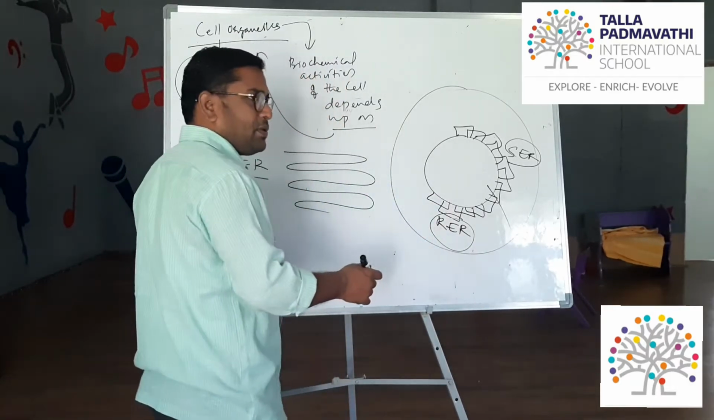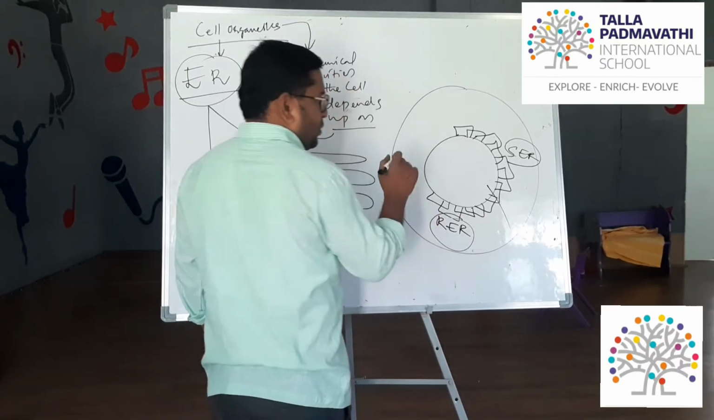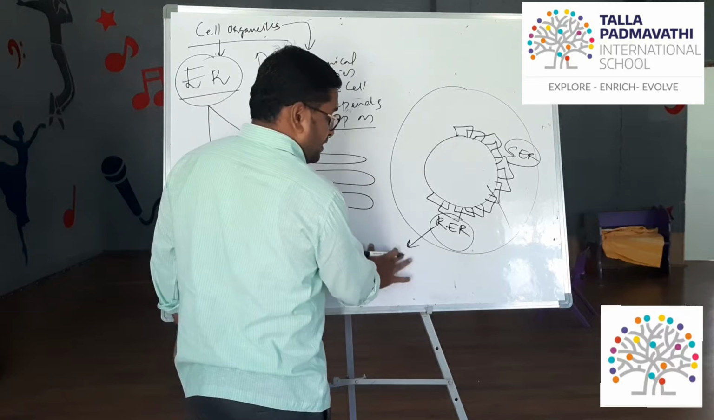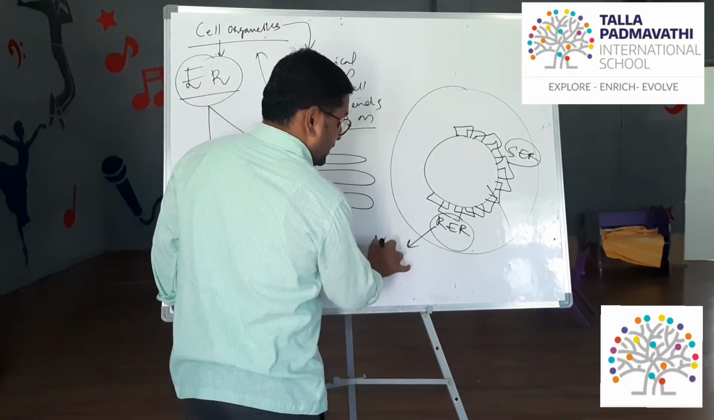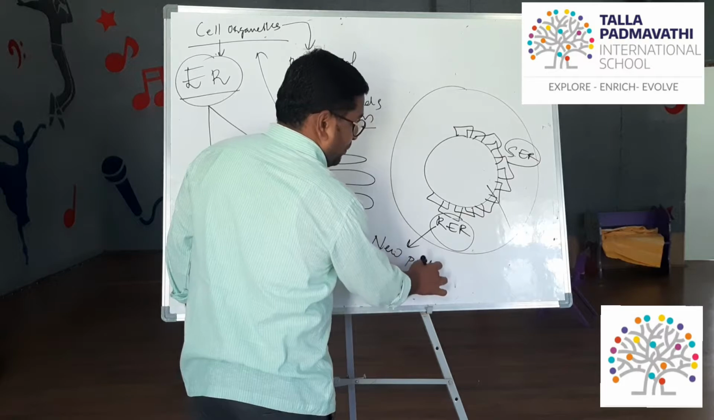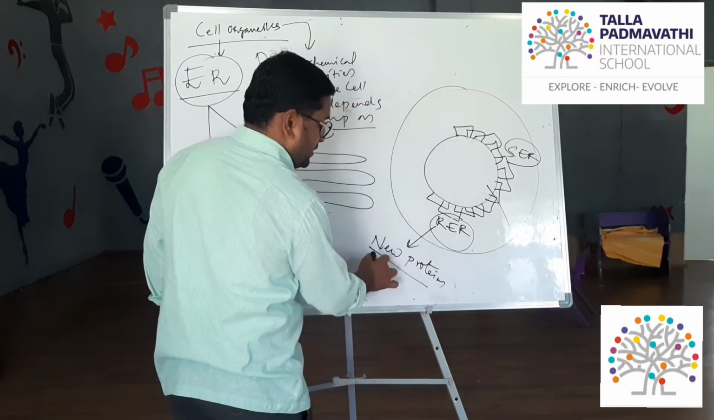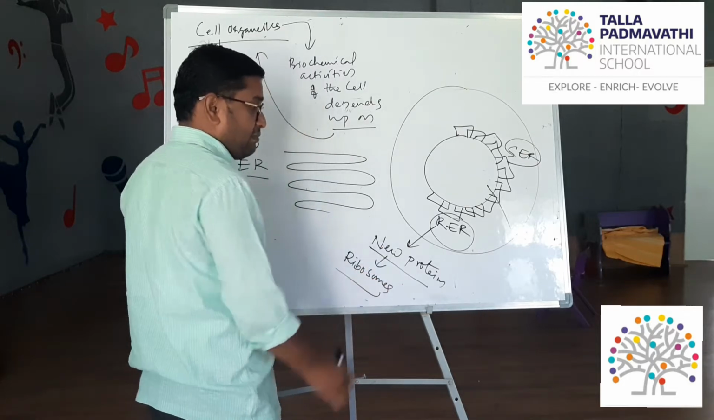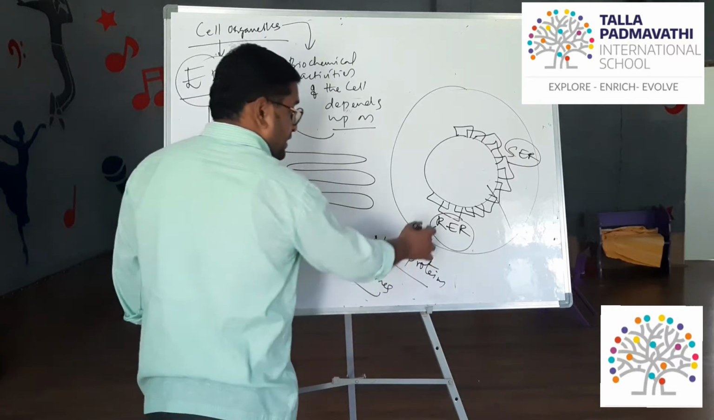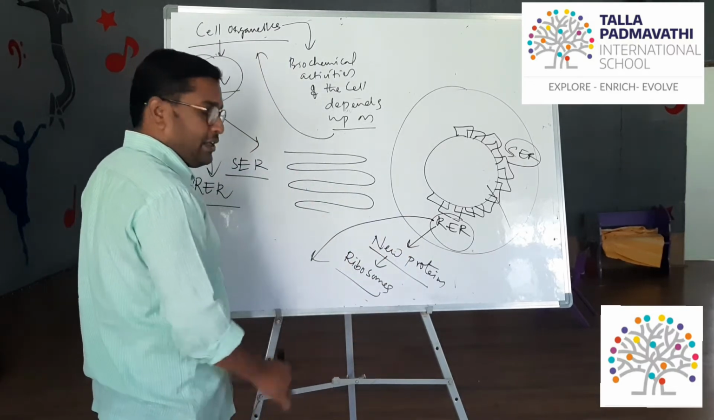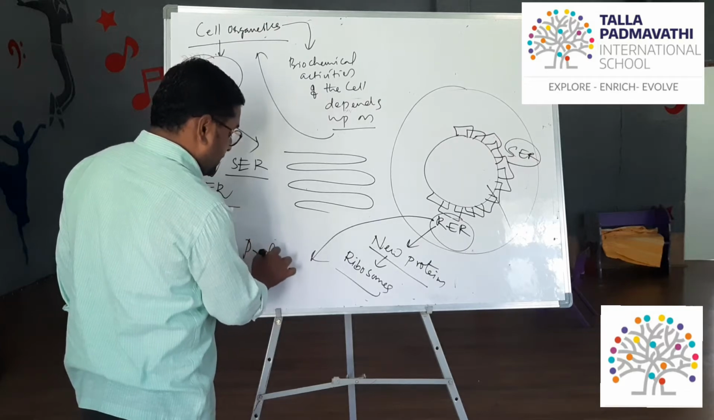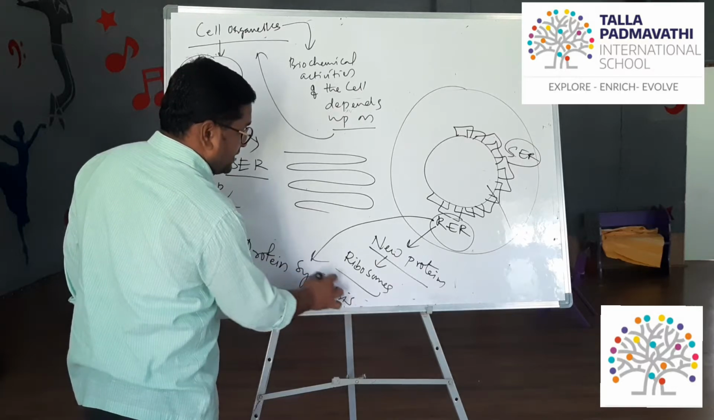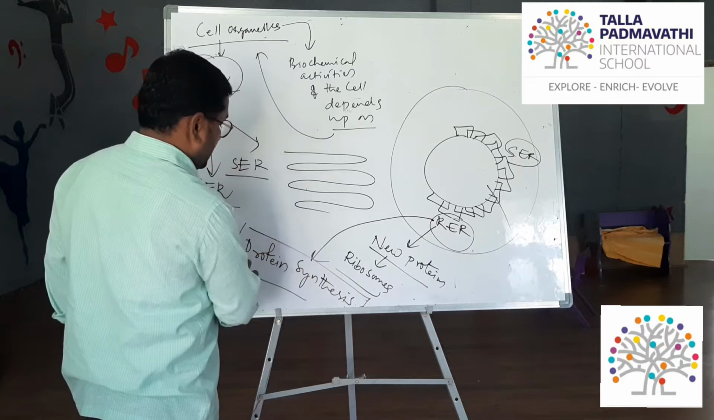There are two major important functions you have to remember. Rough endoplasmic reticulum is responsible for the synthesis of new proteins. So what are those proteins? Ribosomes are the proteins synthesized by rough endoplasmic reticulum. Hence, rough endoplasmic reticulum is the site for protein synthesis. The site for what? Protein synthesis.